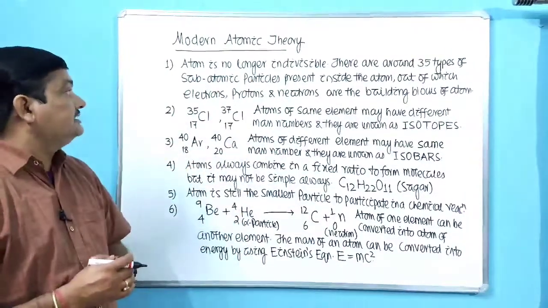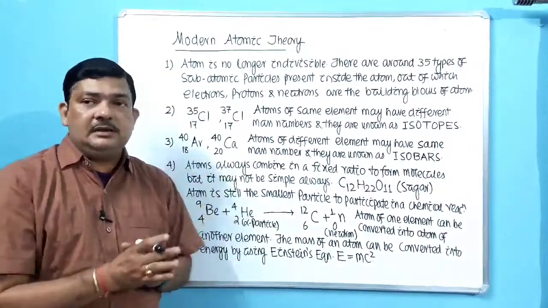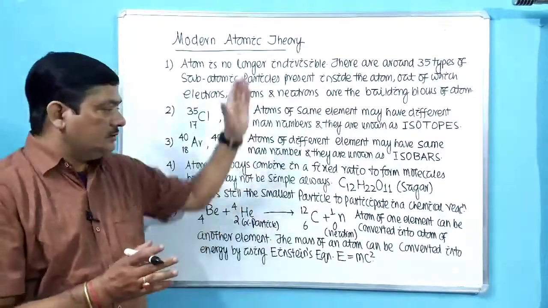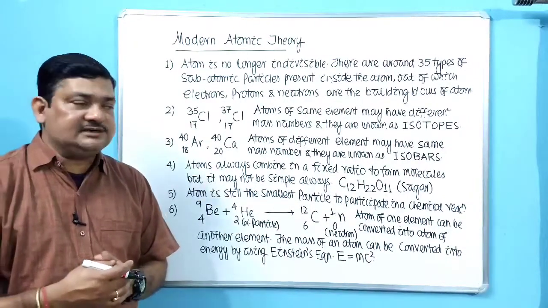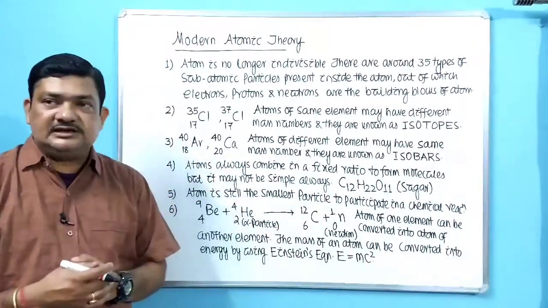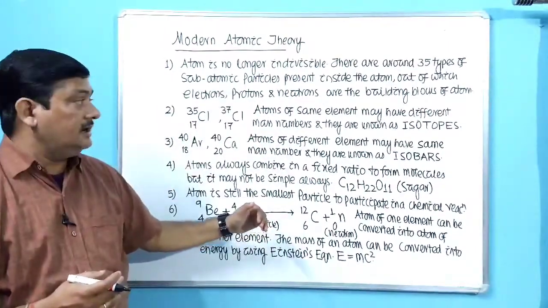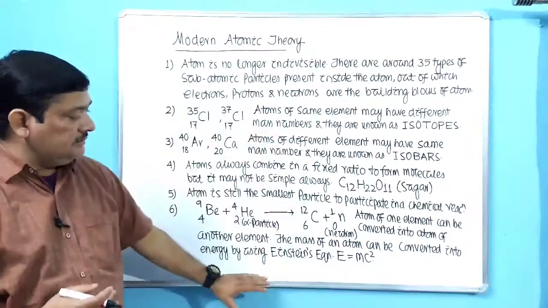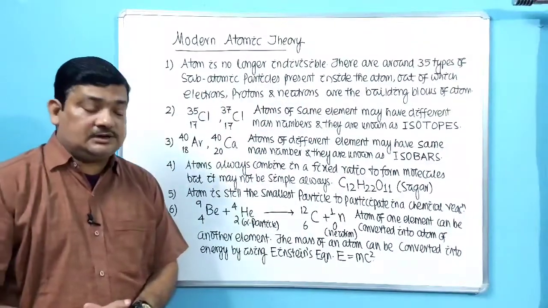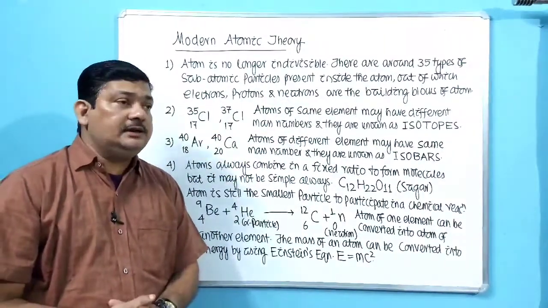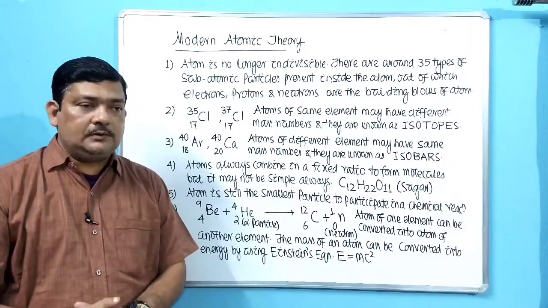Okay, so these are the various postulates of modern atomic theory. Simply you can remember them if you remember the postulates of Dalton's atomic theory. They are simply the drastic corrections to the first ever atomic theory put forward by any scientist, that is called Dalton's atomic theory. So we have to remember the points of Dalton's atomic theory. Then only you can write the postulates of modern atomic theory. Based on this, we will discuss the structure of atom. We will start with the discovery of fundamental particles like electrons, protons, and neutrons.